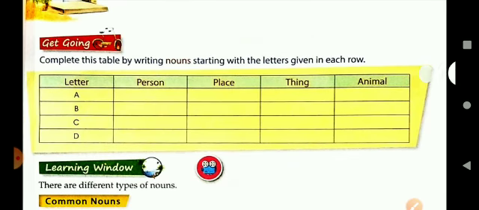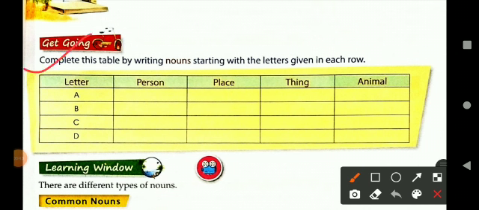You can see that an activity is given here. You have to complete this table by writing nouns starting with the letters given in each row. Here the letters A, B, C, D are given. So you have to write the name of a person starting with A, then name of a place starting with A, name of things starting with A, and name of animals starting with the alphabet A. So this you can do on your own, children.